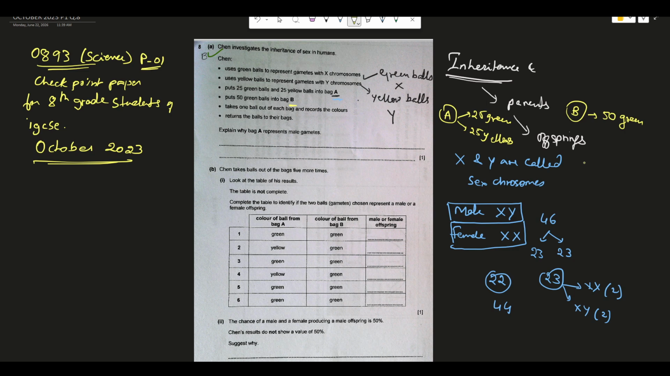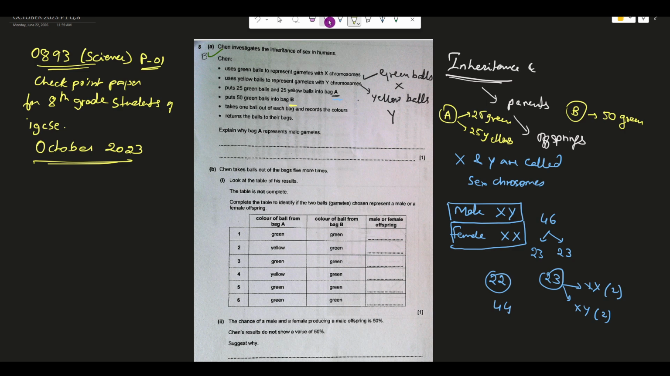Now the question here is, explain why bag A represents male gamete. This bag A, as I told you, consists of 25 green and 25 yellow balls, and the 25 green balls represent 25 X chromosomes, because the green ball represents X and the yellow ball represents the Y chromosome. So this is representing male gamete.